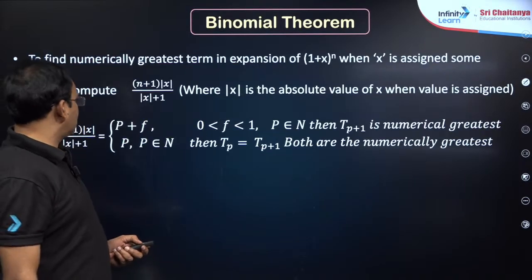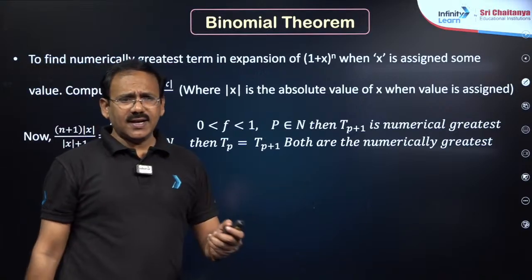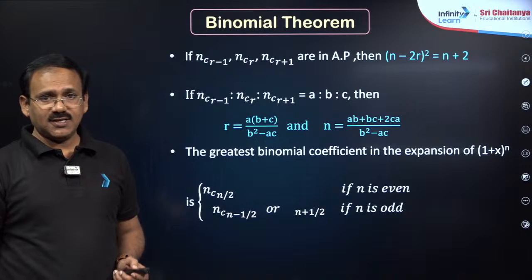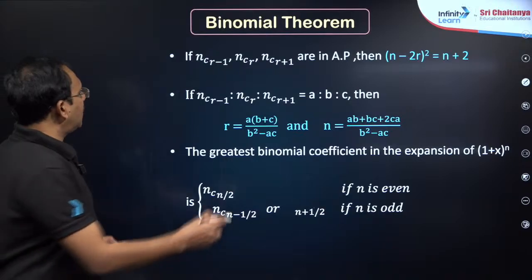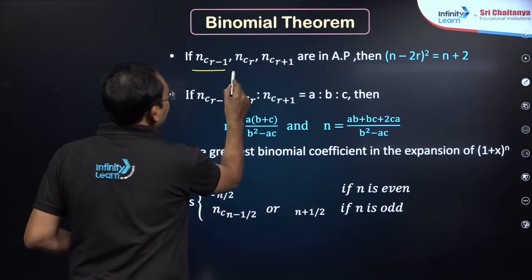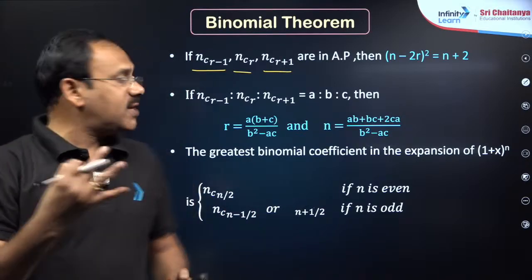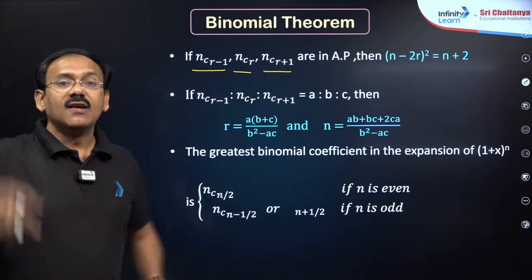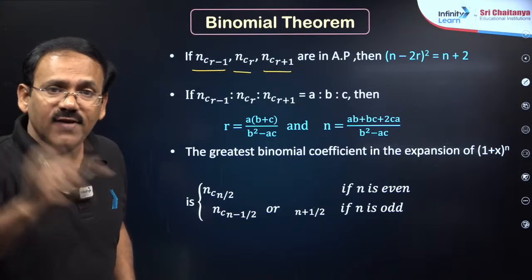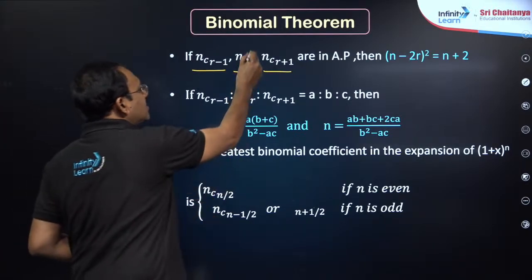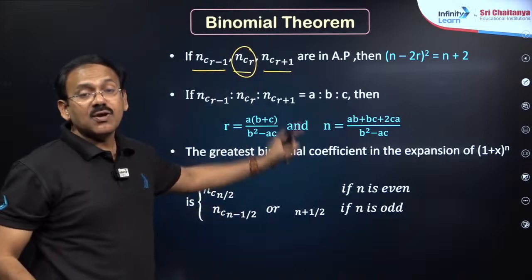Okay, next, dear students, the numerically greatest term is not required for you, it may confuse you, but this is important, dear student. If nCr minus 1, nCr, nCr plus 1, three consecutive binomial coefficients are in AP, very important, dear students. So if that is the case, the middle one is nCr, suppose. Try to remember this condition.